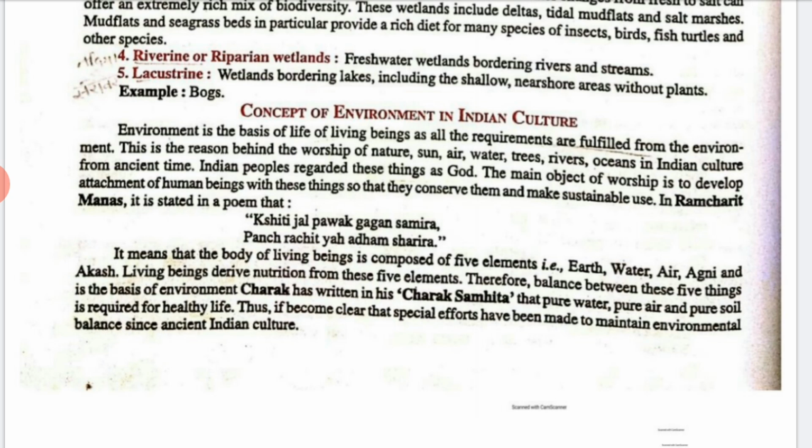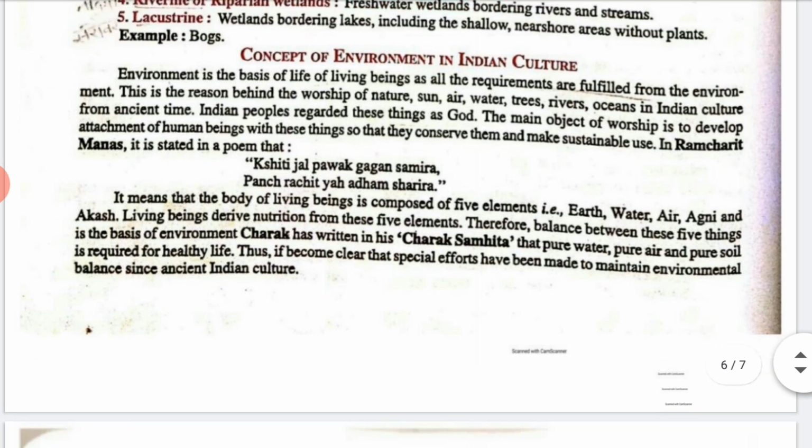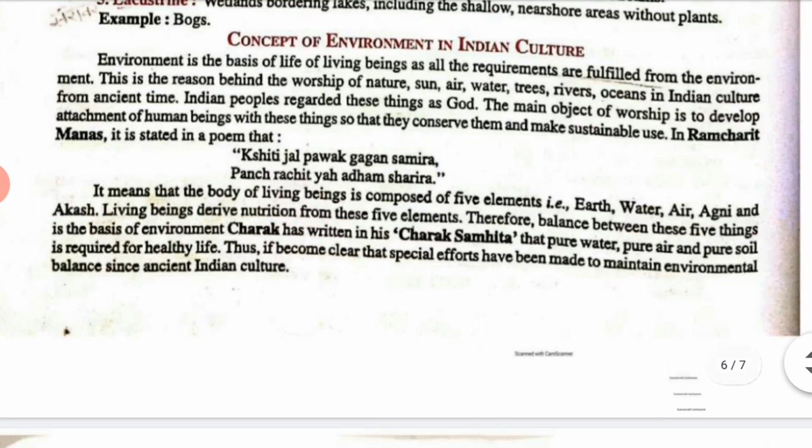It is said in the Ramcharitmanas, you can see here, this is a line taken from the Ramcharitmanas. So in this way, this is the concept of environment in Indian culture.